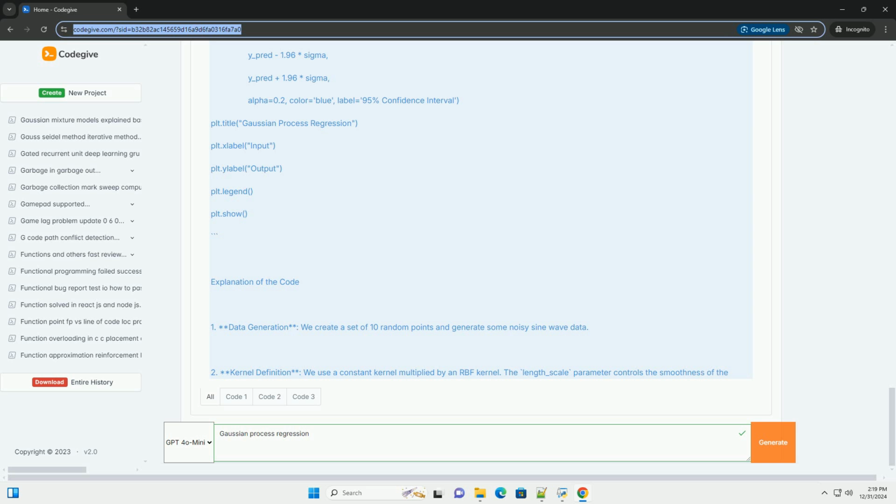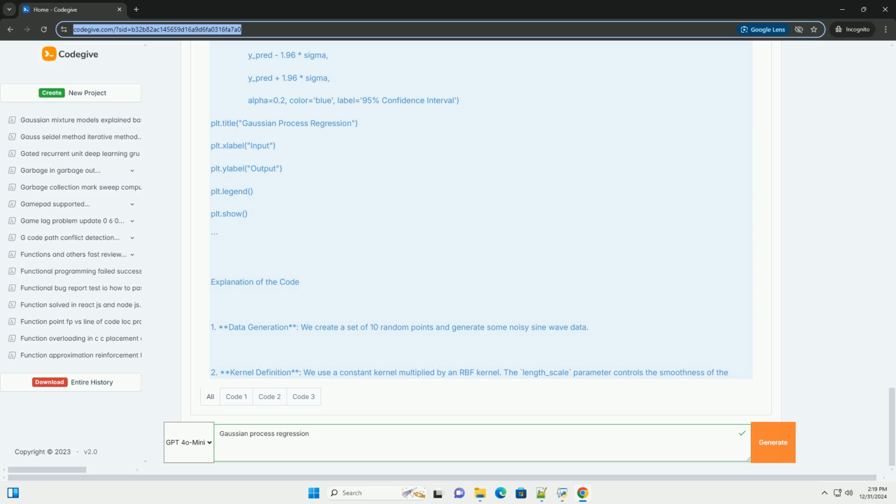2. Kernel function. The kernel function defines the similarity between points in the input space. Common kernels include the radial basis function, RBF, Matérn, and rational quadratic kernels.